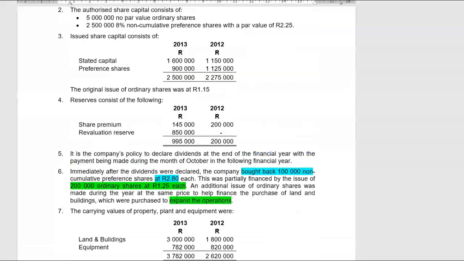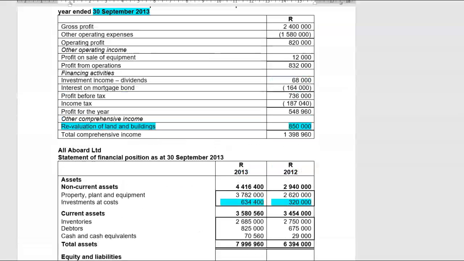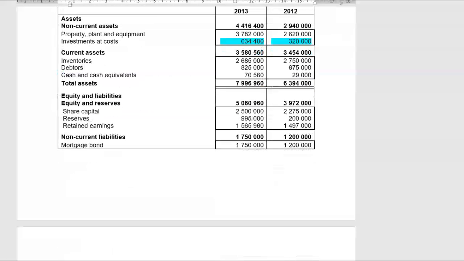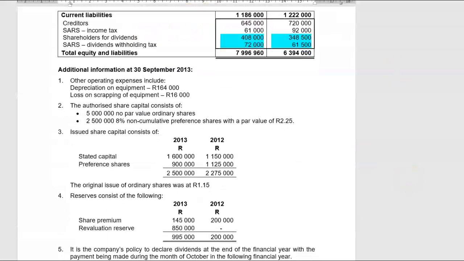Great. So let's start our answer by writing down basically our framework for our statement of cash flow. And then after we've done that, let's start with property, plant and equipment. Property, plant and equipment. And they give us then the breakdown of property, plant and equipment.